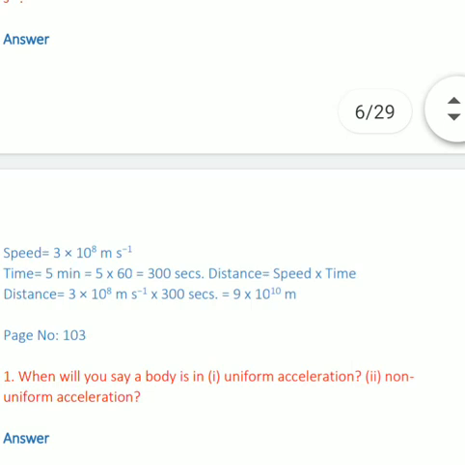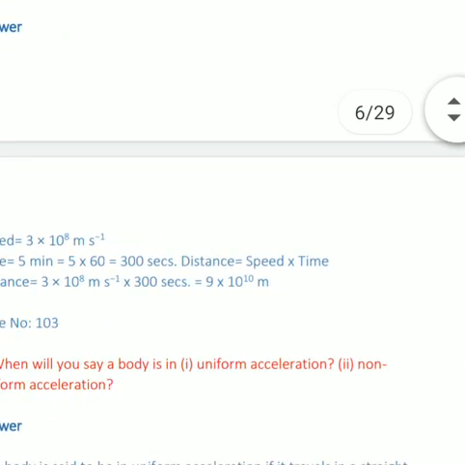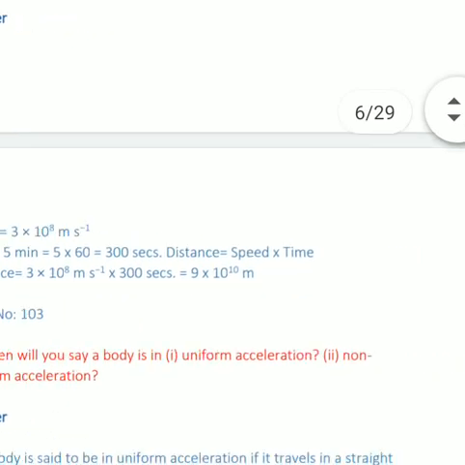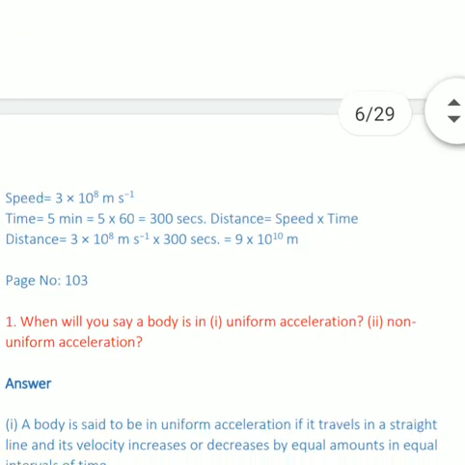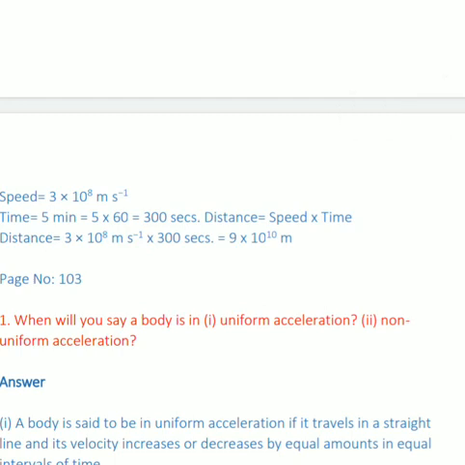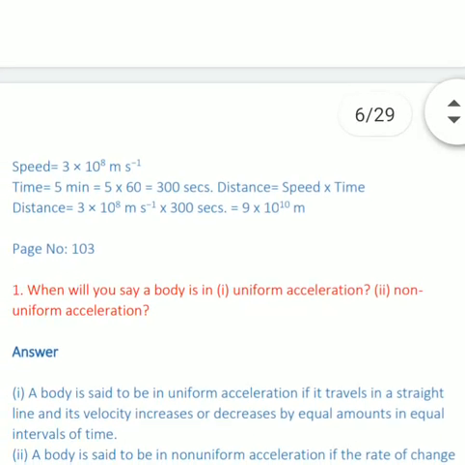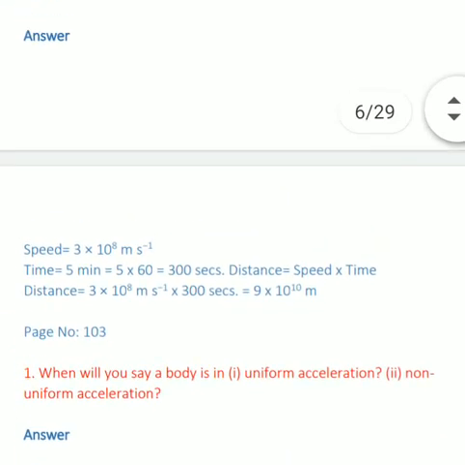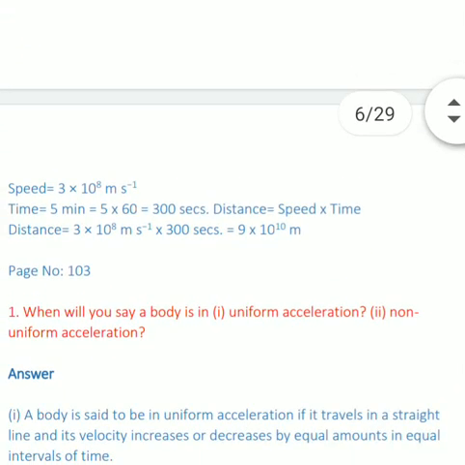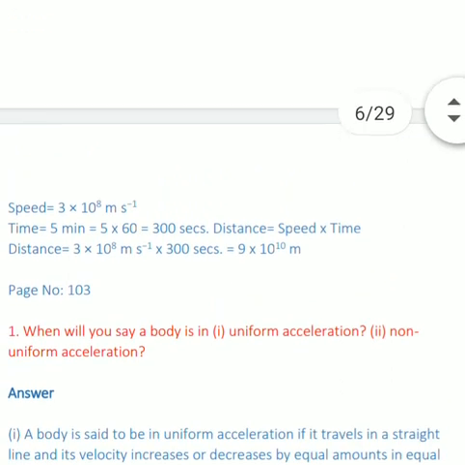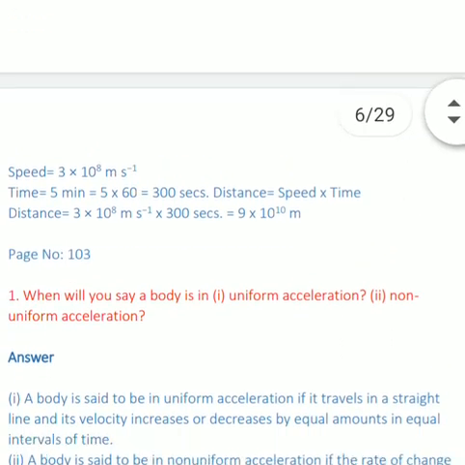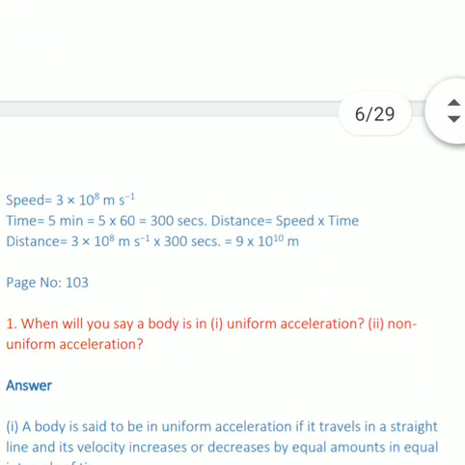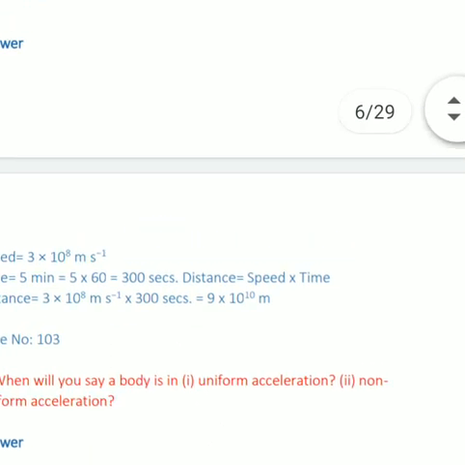Next question related to speed. Dear students, we know that speed is equal to distance upon time, so distance is equal to speed into time. Here in this question, during an experiment, a signal from a spaceship reached the ground station in 5 minutes. So here time taken is given, 5 minutes. Whenever we calculate any questions or numericals, we have to note that all quantities should be in SI units. We know that the SI unit of time is second.